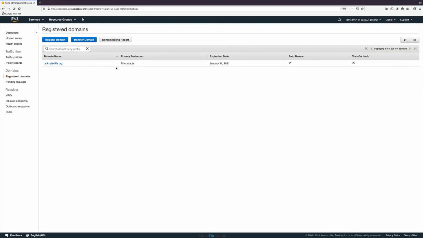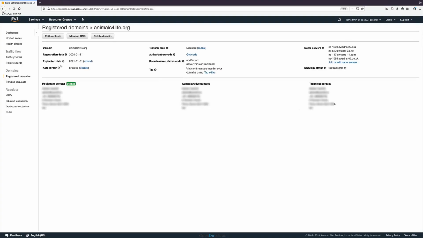So if I open up this record, this is the domain record for animalsforlife.org. This is the information that PIR have been given, the record for the domain. I want to draw your attention to the top right. I mentioned earlier that Route 53 can register domains, but also that it provides name server services.